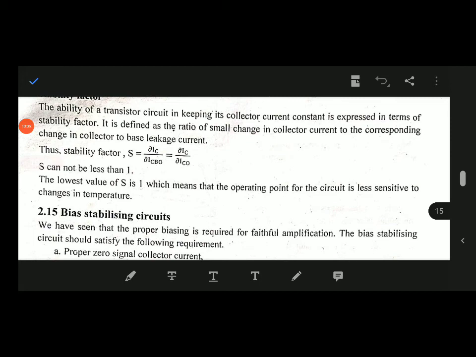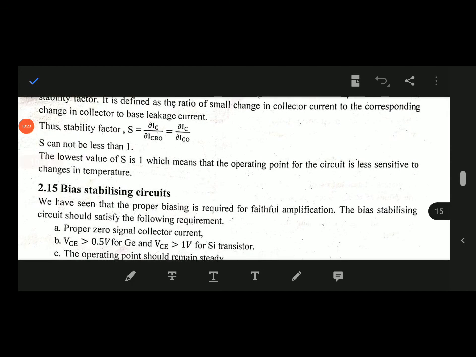S cannot be less than 1. The lowest value of S is 1, which means that the operating point of the circuit is less sensitive to a change in temperature.